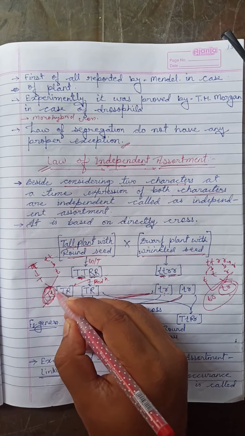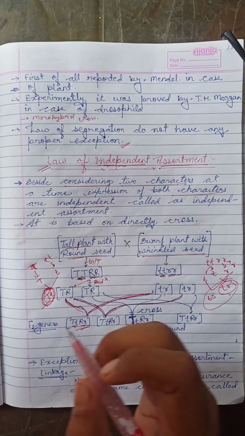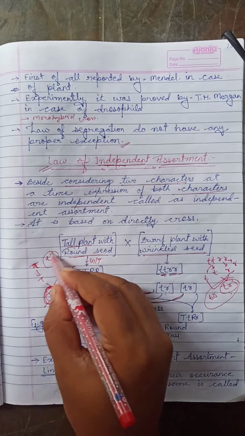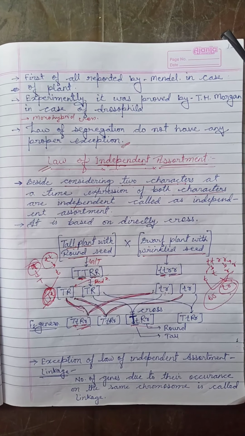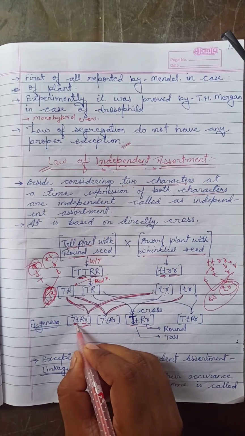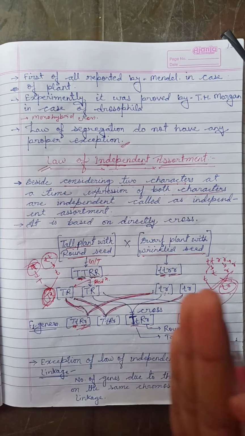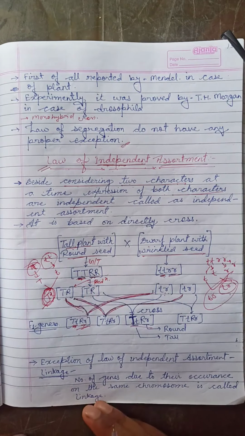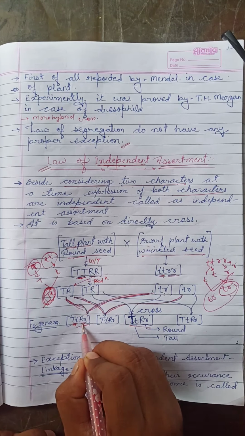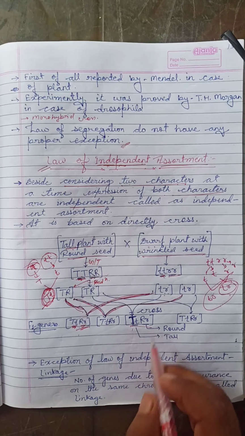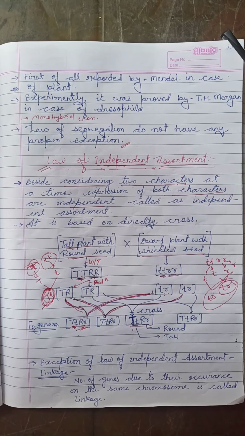Here some mixing of the characters will happen, whereas the dihybrid cross, which was applicable for single characters before, is now applicable for two characters. That means two characters represent themselves separately or independently. That's why it is called independent assortment. It is the round shape and it is the tallness of the plant. Is it clear?